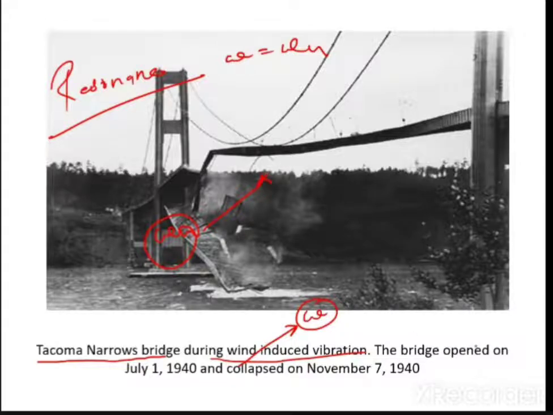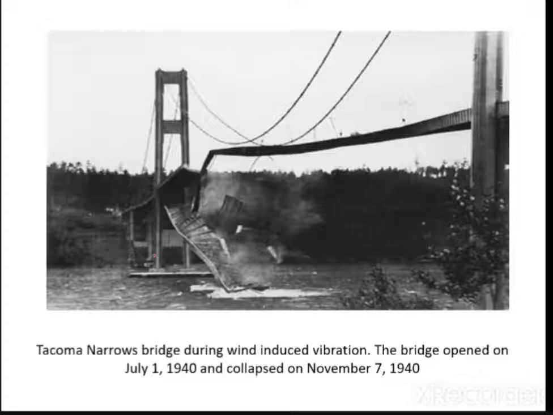The bridge opened on July 1, 1940 and collapsed on November 7, 1940. So July, August, September, October, November: within 5 months this bridge collapsed. Why? Because of resonance. Now exactly, what happened initially? This bridge started swaying. Swaying means initially the vibrations were less.